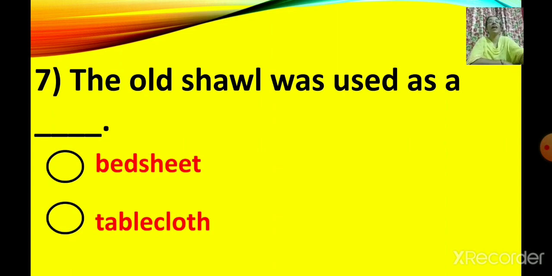Yes, he used it as a bed sheet. The old shawl was used as a bed sheet.